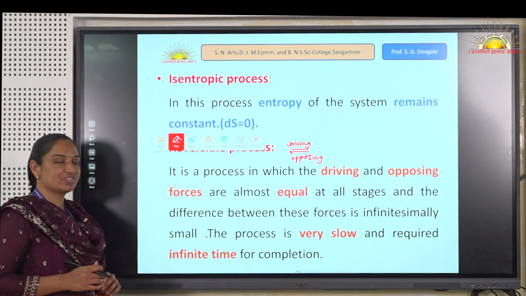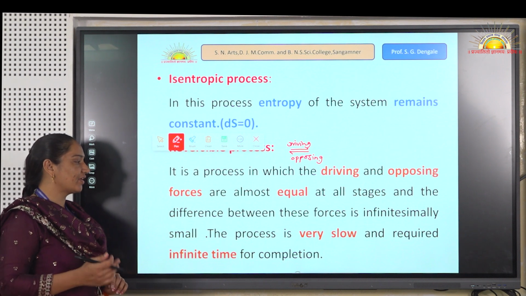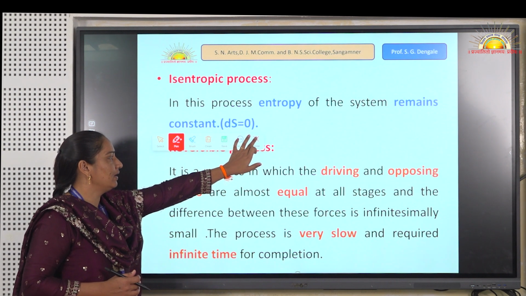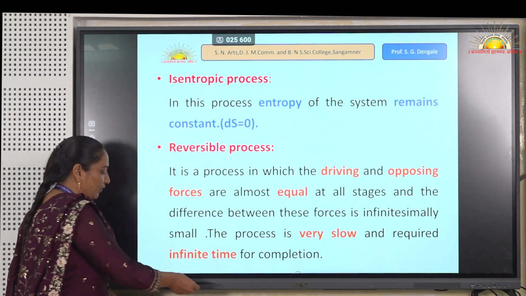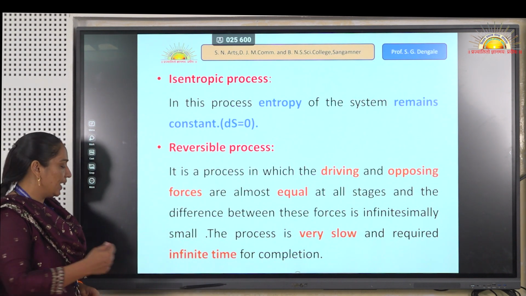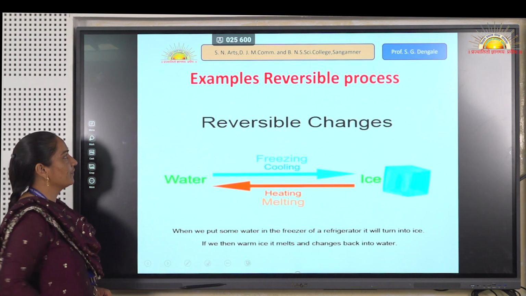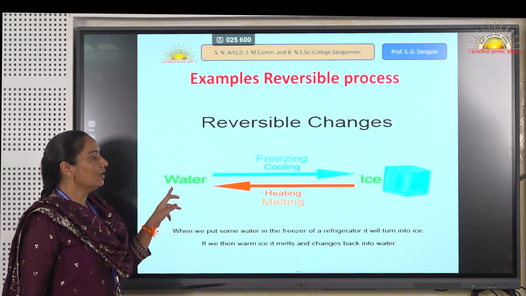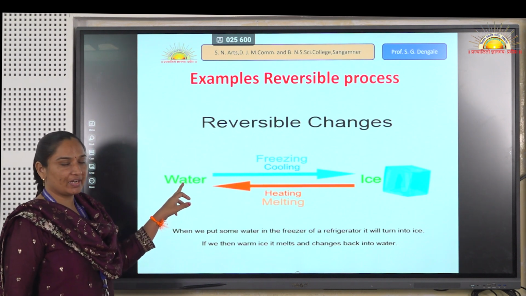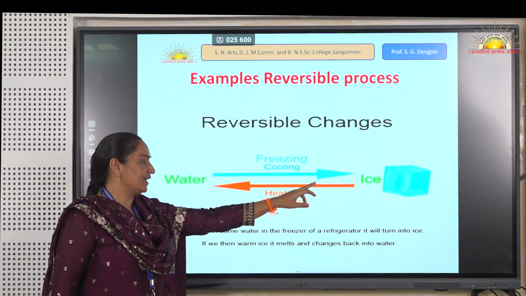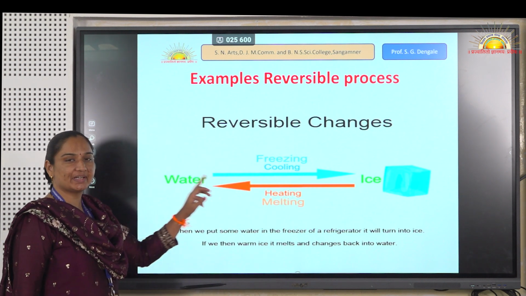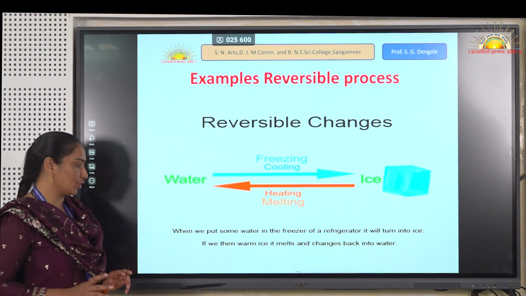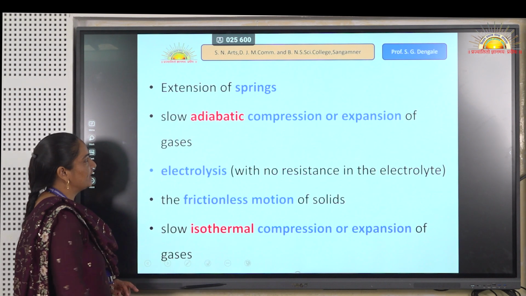Generally some natural processes are reversible processes and require more time for completion. These are the reversible processes. If we consider the example of water and ice, if water is frozen, we get ice, and after heating we get water. It is a reversible process, as both forms are interconvertible with each other.